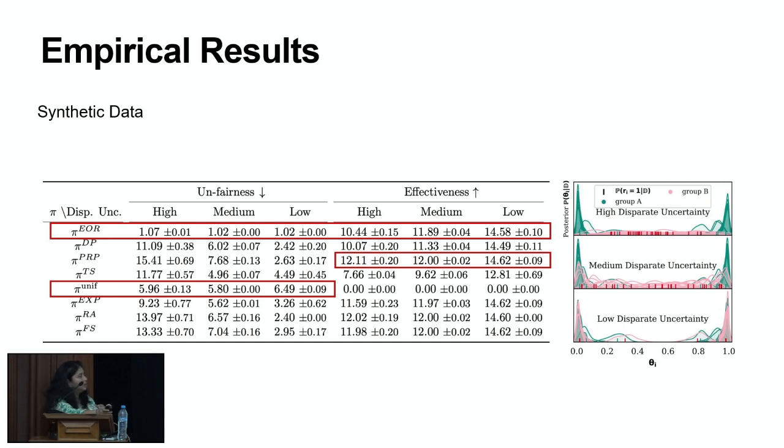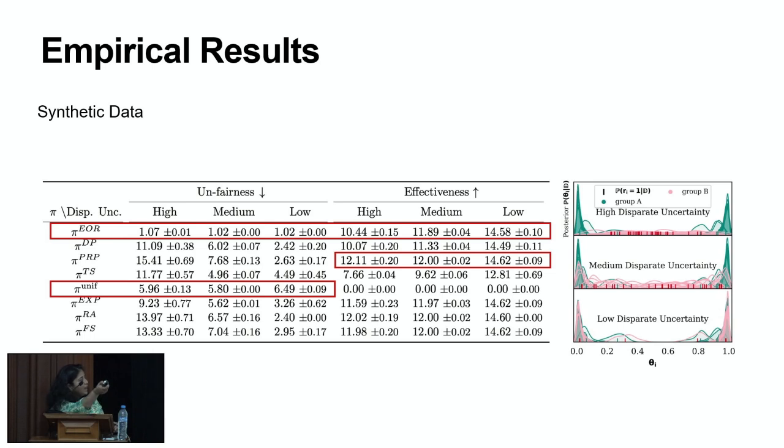Because one ranking, any ranking can be arbitrarily bad, but this would be like the median ranking. And every other ranking has a significantly high amount of unfairness. For effectiveness, we're looking at the cost to the principal and comparing it with the provably optimal PRP ranking. So PRP ranking has the best effectiveness, but EOR policy is not that far behind.